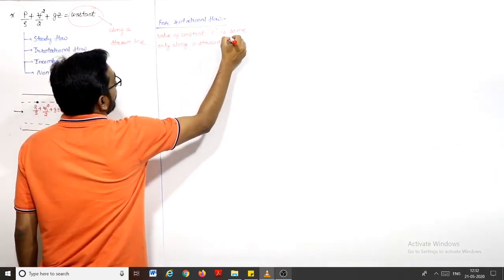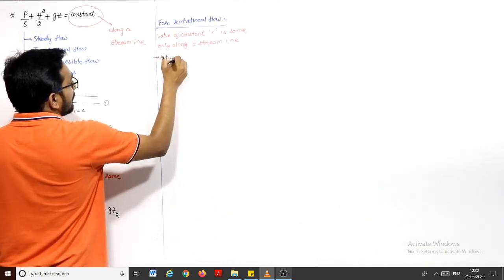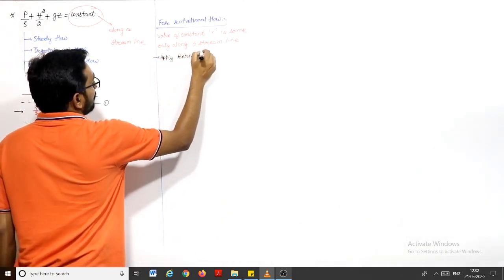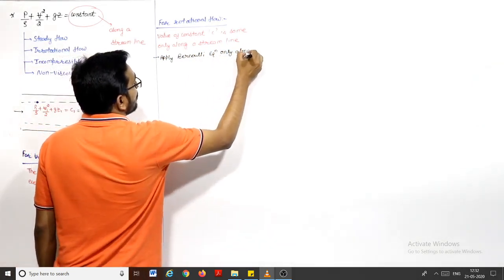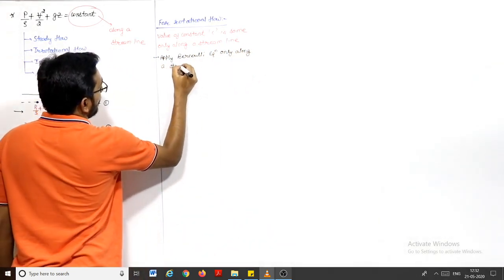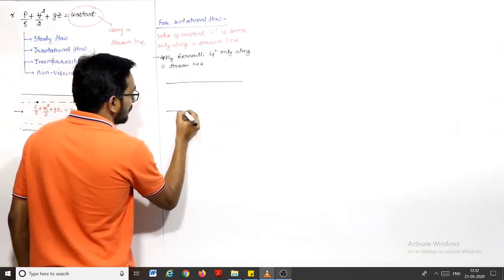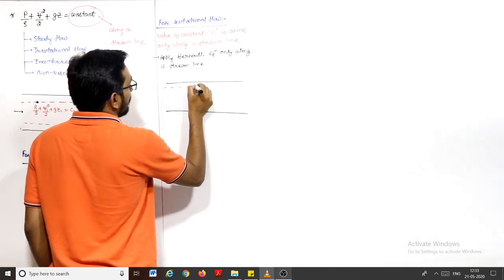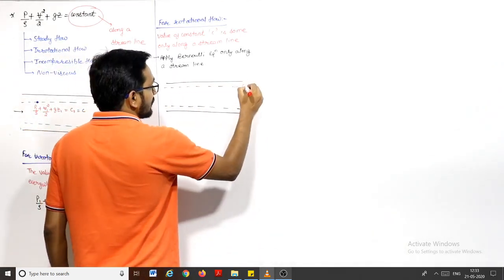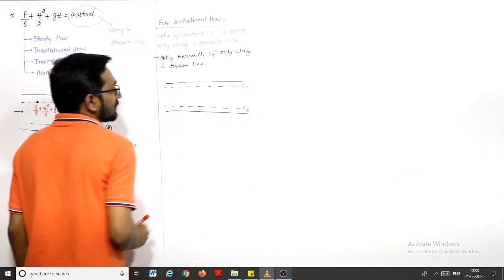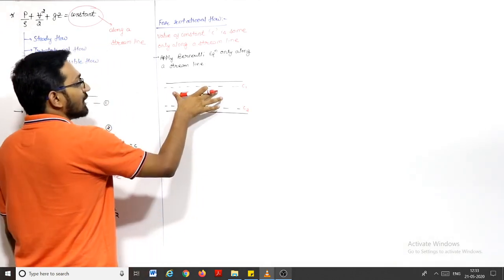That means for a rotational flow, you can apply the Bernoulli equation only along a streamline. Suppose you have this pipe in which some fluid is flowing. Let us say this is streamline 1 and this is streamline 2. Along streamline 1, the constant has some value C1, and along line 2, the constant has value C2. So along this line only you can apply the Bernoulli equation.